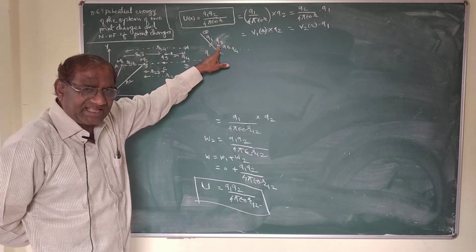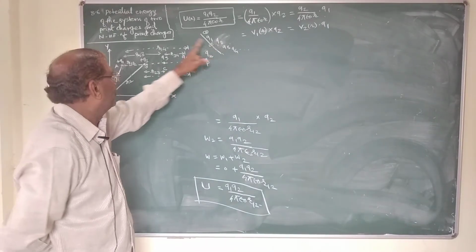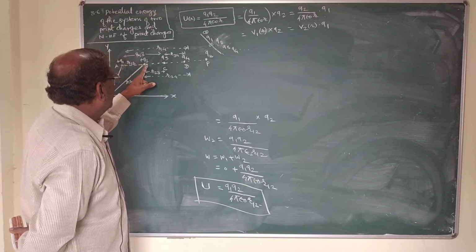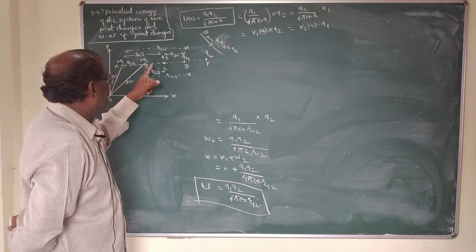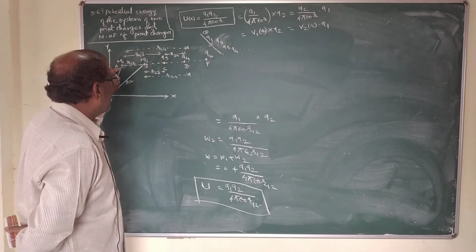But we have to bring Q2 charge from infinity to point B against the direction of the electric field of Q1 charge.